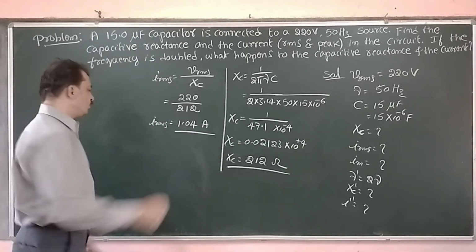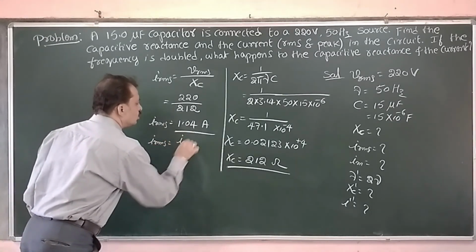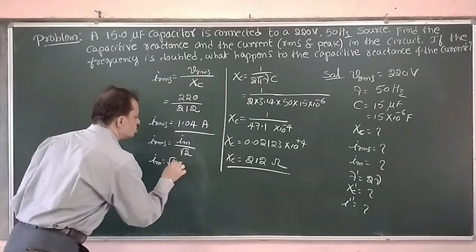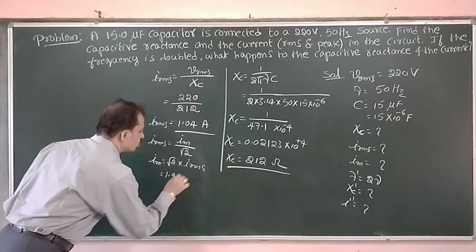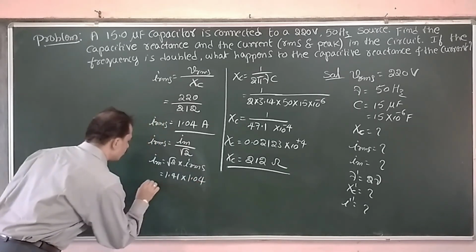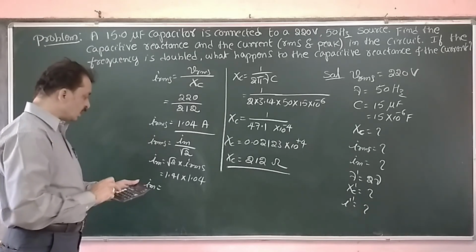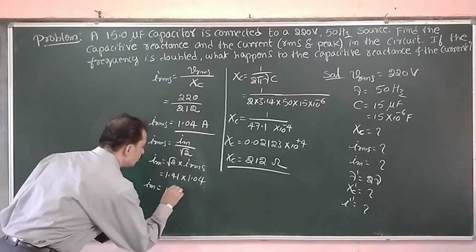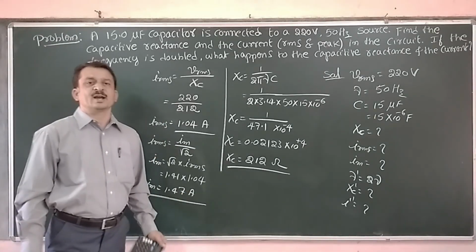Now I have to calculate the peak value. We have IRMS is equal to peak value Im by root 2. Therefore, Im we have to calculate. It is root 2 into IRMS value. Root 2 is 1.41 into the RMS value we just calculated, 1.04. Therefore, the peak value of current is 1.41 into 1.04. I am getting 1.47 amps. This is the peak value of the current.